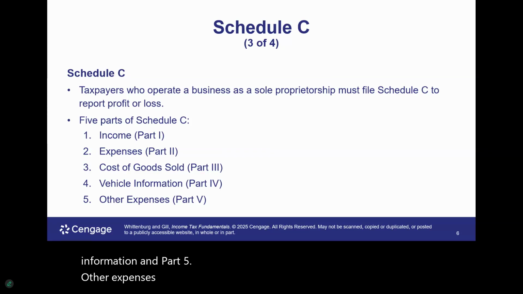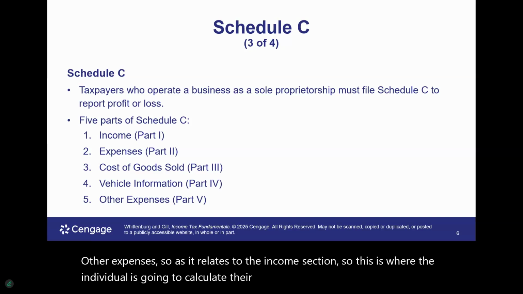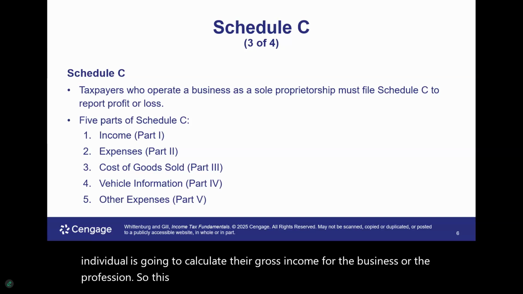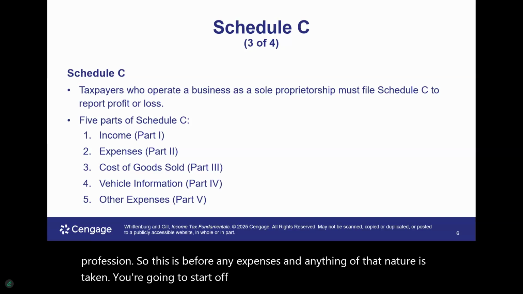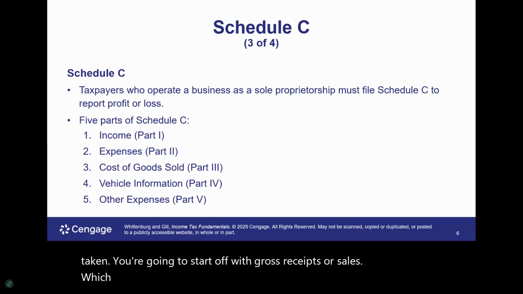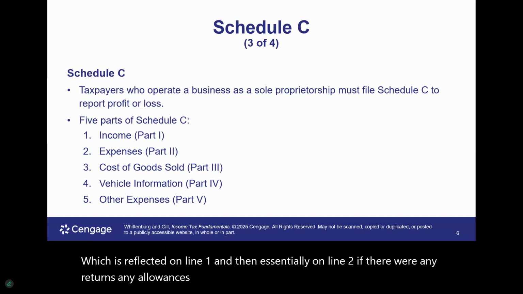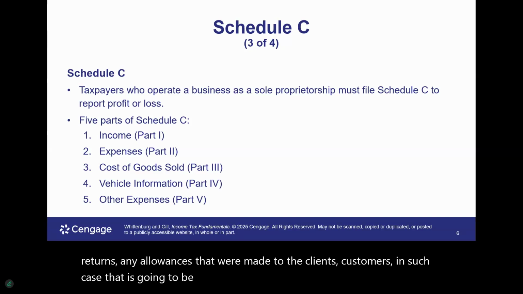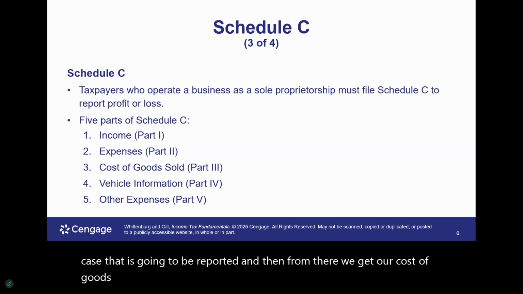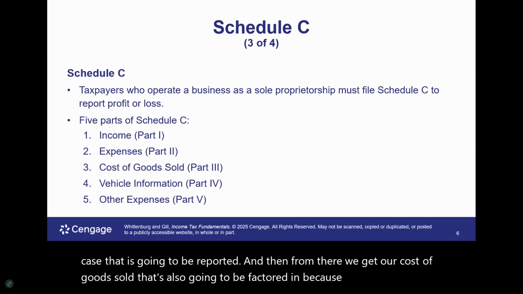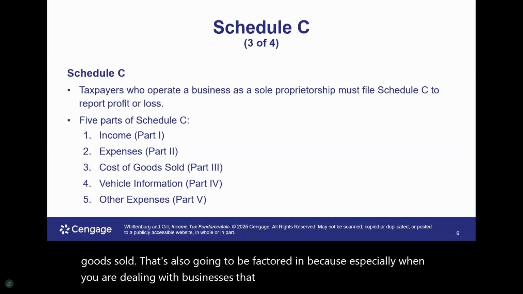So as it relates to the income section, this is where the individual is going to calculate their gross income for the business or the profession. So this is before any expenses and anything of that nature is taken. You're going to start off with the gross receipts or sales, which is reflected on line 1, and then on line 2, if there were any returns or allowances that were made to the clients or customers, that is going to be reported. And then from there, we get our cost of goods sold. That's also going to be factored in, because especially when you are dealing with businesses that sell products, if you want to make money, you have to spend money.